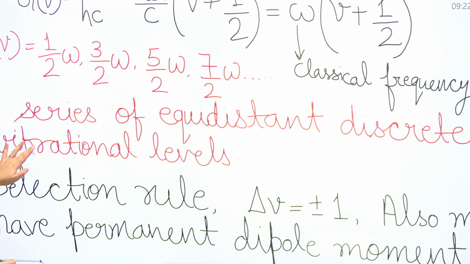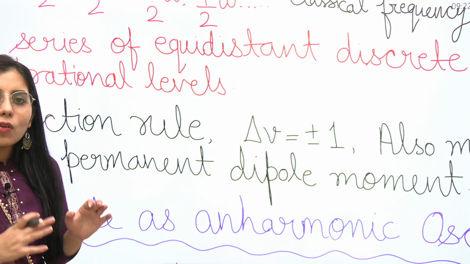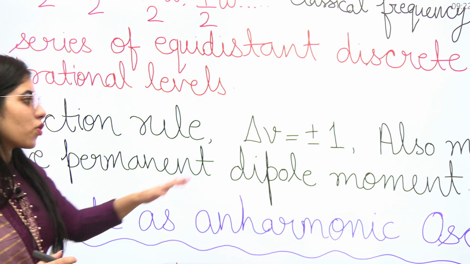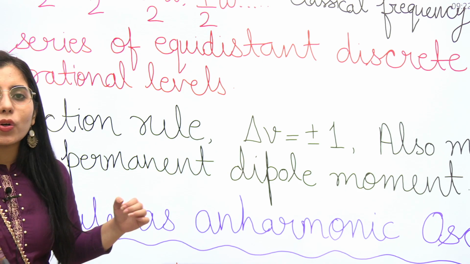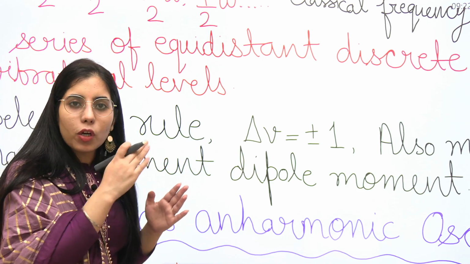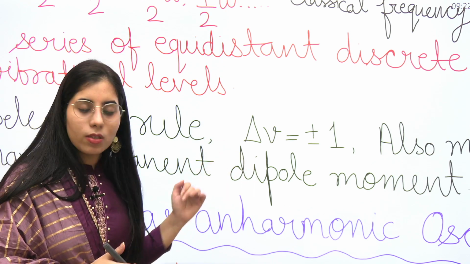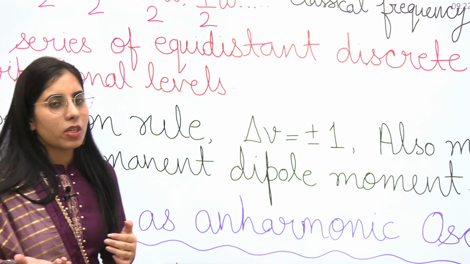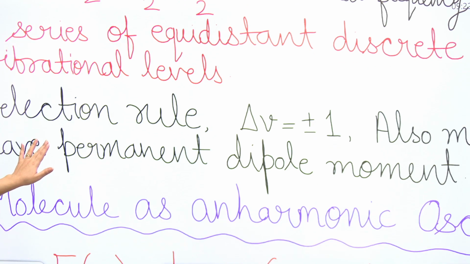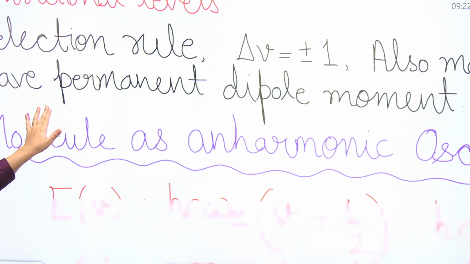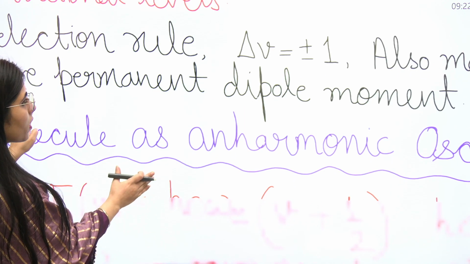Next point, if we talk about selection rules, guys, in the vibrational spectra case, the selection rule is delta V equal to plus minus 1. What is V here? V takes the values you have observed, 0, 1, 2, 3 and so on. So delta V is equal to plus minus 1. If this is the case, then you can observe the vibrational spectra. Now if any molecule has a permanent dipole moment, that is another condition, then only it will show the vibrational spectra.